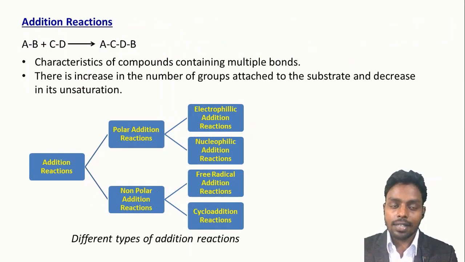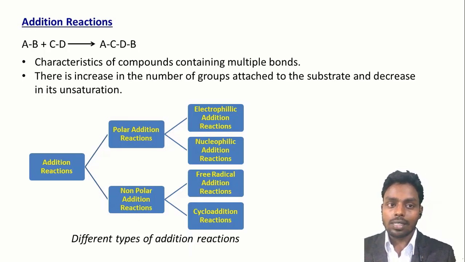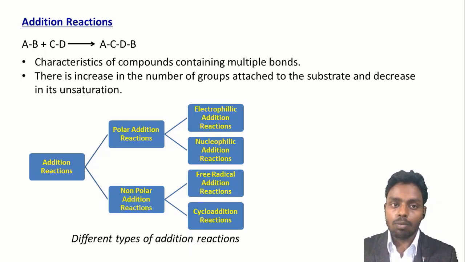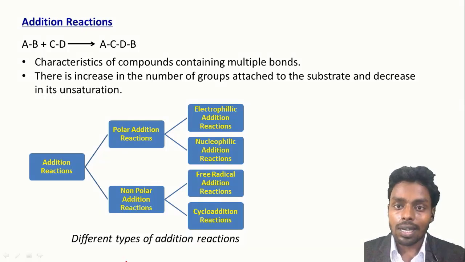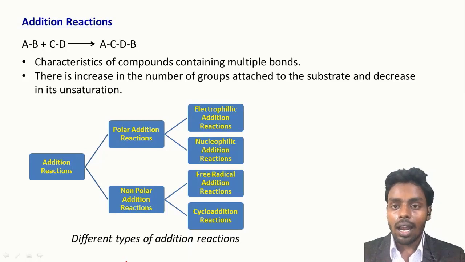First is addition reaction. In addition reaction, what happens? Two or more molecules or species combine to form a larger molecule. This reaction is characteristic of compounds having multiple bonds, like alkyne, alkene, aldehyde, ketone, nitrile, etc. In this reaction, there is an increase in the number of groups attached to the substrate, and also a decrease in the degree of unsaturation of the substrate.